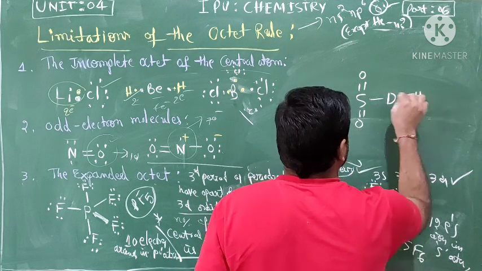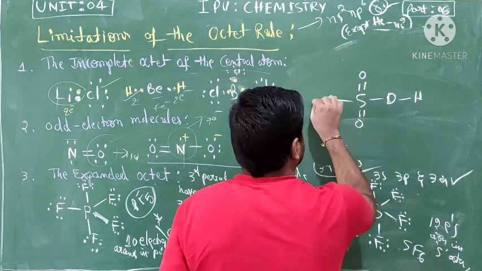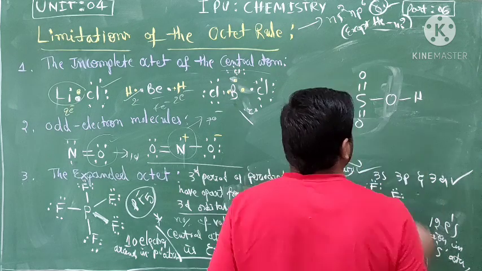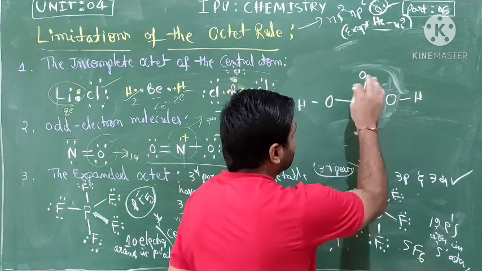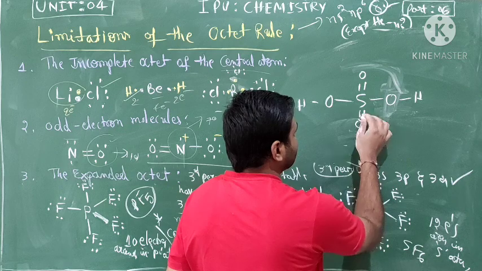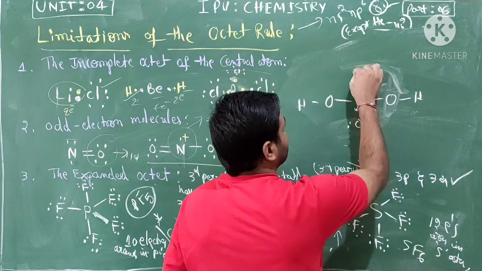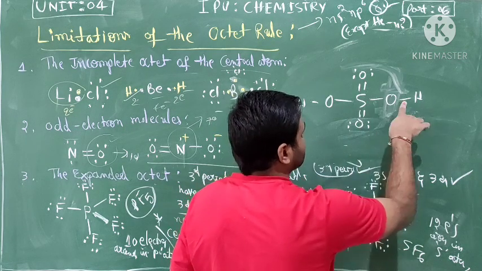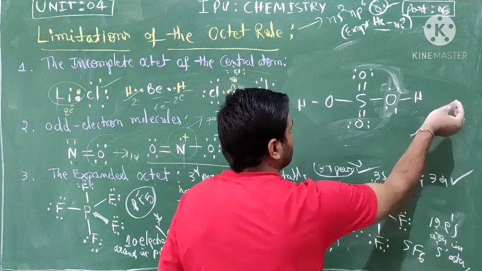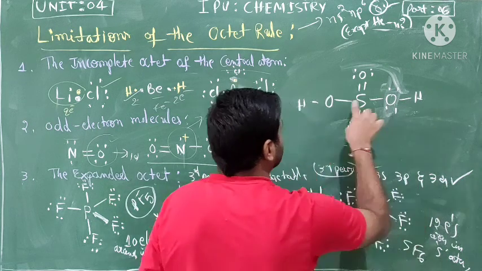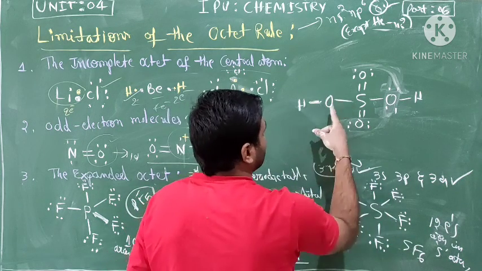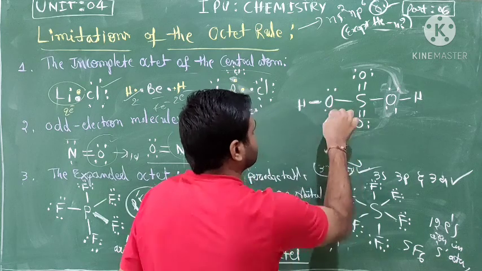Oxygen, H, oxygen, H. Octet rule in every atom: 1, 2, 3, 4, 5, 6, 7, 8. Oxygen 1, 2, 3, 4, 5, 6, 7, 8. Hydrogen 1, 2. Okay, hydrogen 1, 2. Right. Oxygen 1, 2, 3, 4, 5, 6, 7.